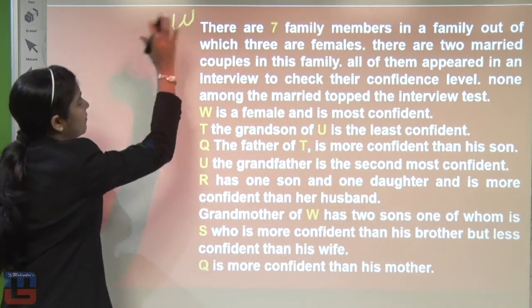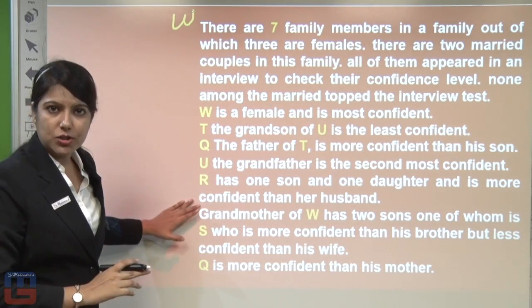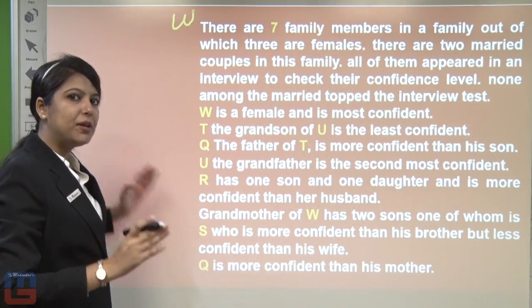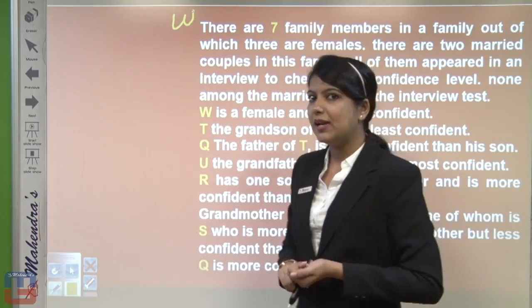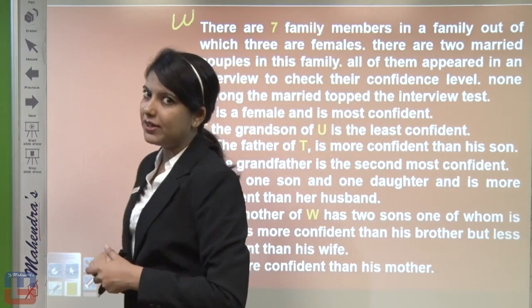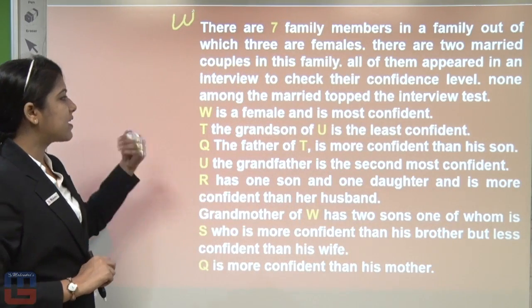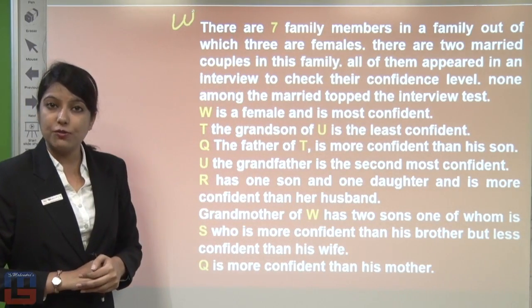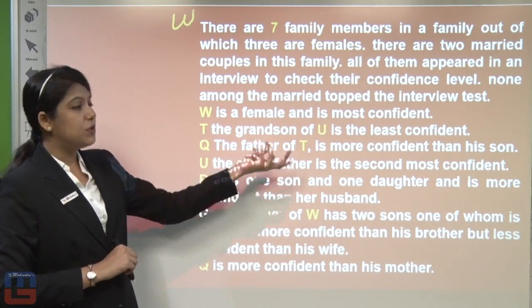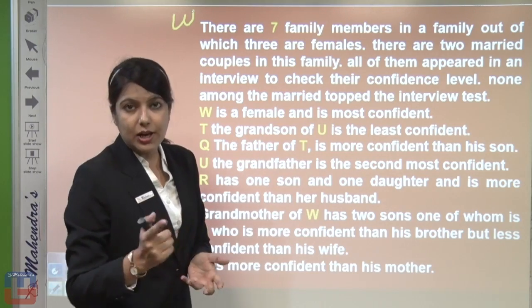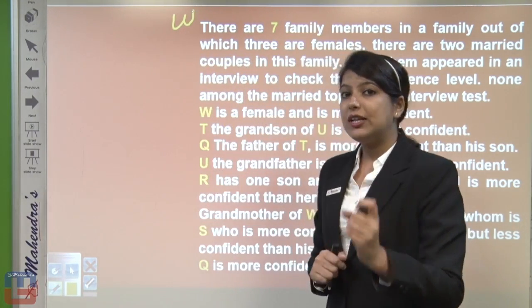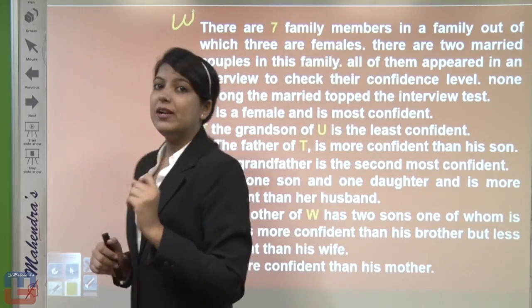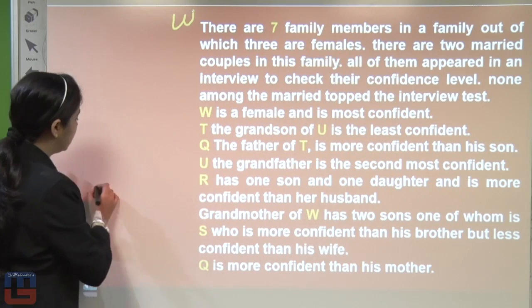Side by side we will make the confidence chart also, and here we will make the family chart also. That means 2 charts have to be developed, one for the family relation part and second for the confidence level part. Moving to the next condition, T, the grandson of U, is the least confident. Now T is grandson of U, we will present it like this.